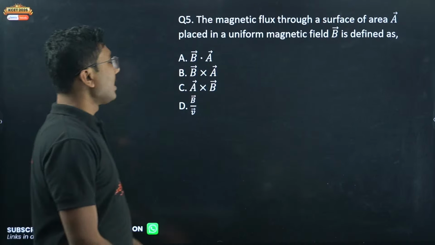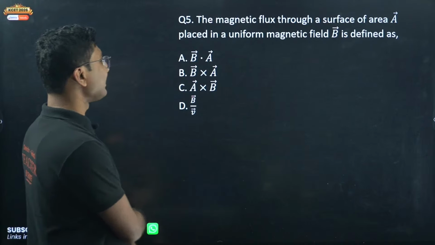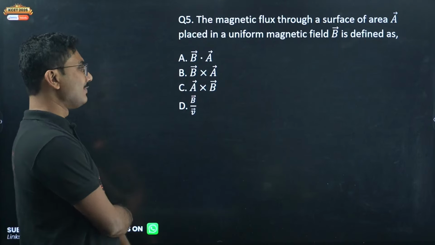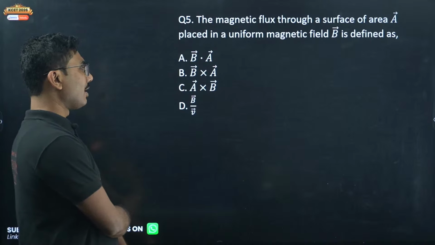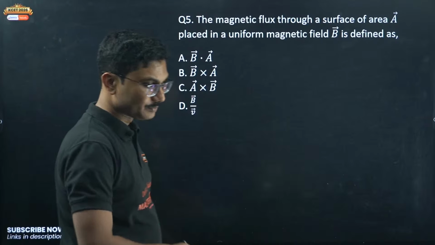Next question, the magnetic flux through a surface of area A vector placed in a uniform magnetic field B is defined as B dot A, B cross A, B by V.